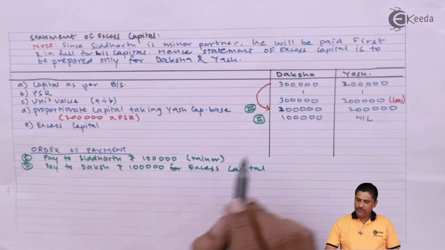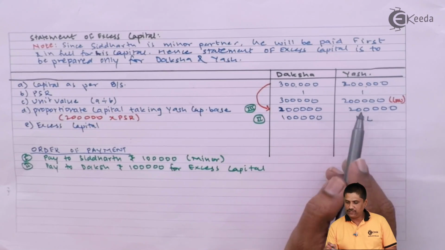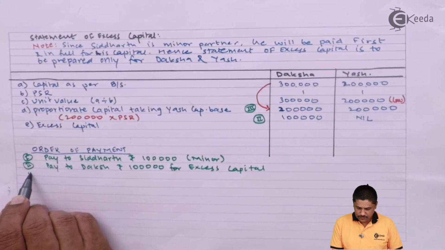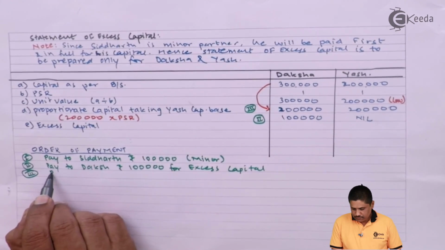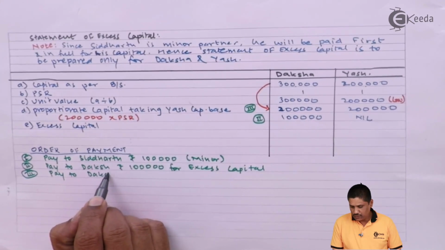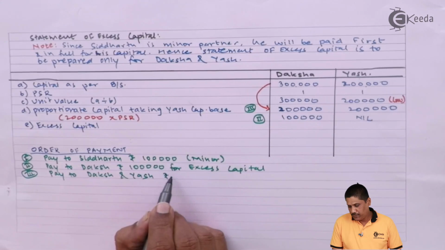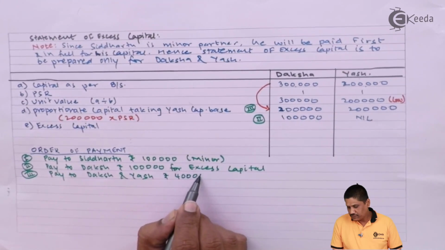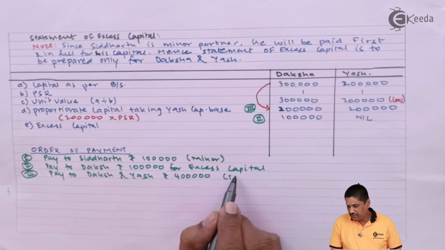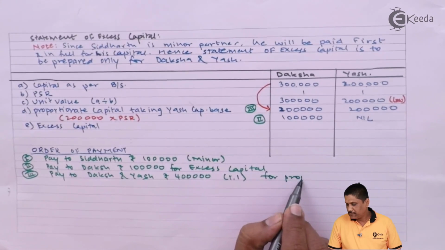After you complete this stage, you have to complete the third stage. In the third stage, we are going to pay 2 lakhs and 2 lakhs, so it will total 4 lakhs. Pay to Daksha and Yash rupees 4 lakhs. If money is insufficient, we will pay equally for proportionate capital.